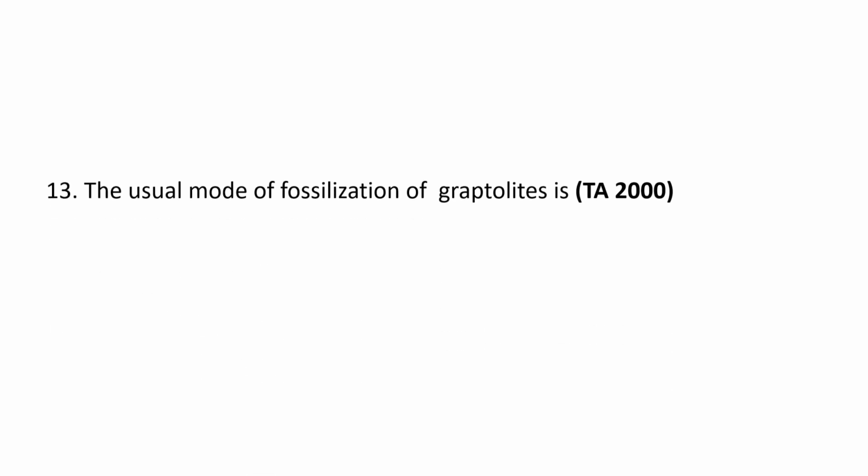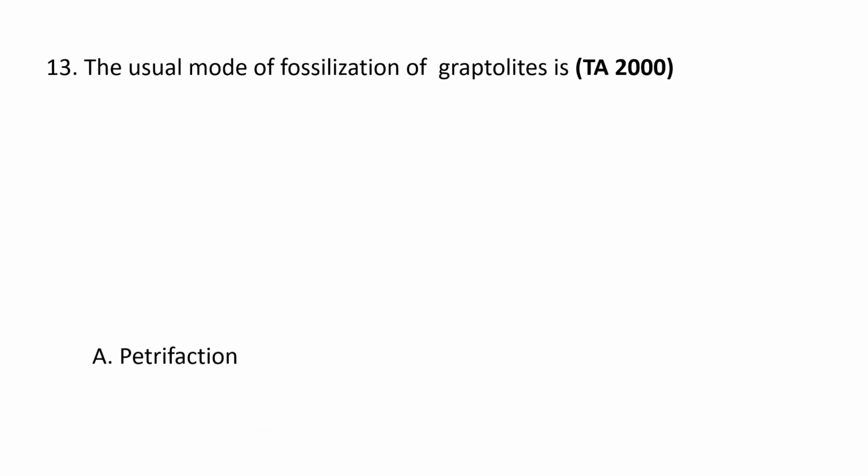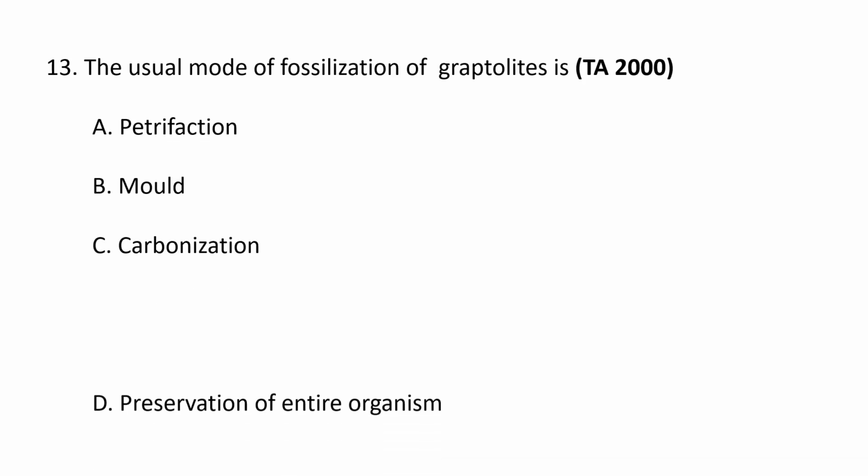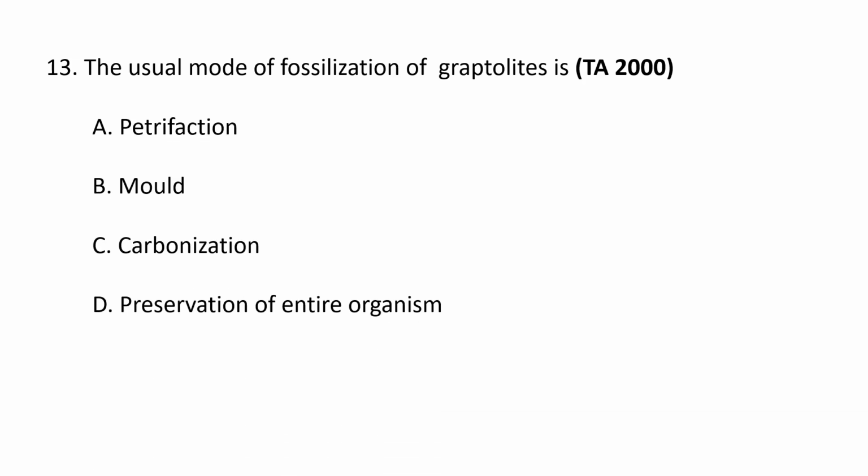Next question. The usual mode of fossilization of graptolites is A, petrifaction, B, mold, C, carbonization, D, preservation of entire organism. So the usual mode of fossilization of graptolites is carbonization, where the organic material of the organism is preserved as a thin black carbon film on the surface of the rock, often in black shales. So the usual mode of fossilization of graptolites is carbonization. C is the correct option.